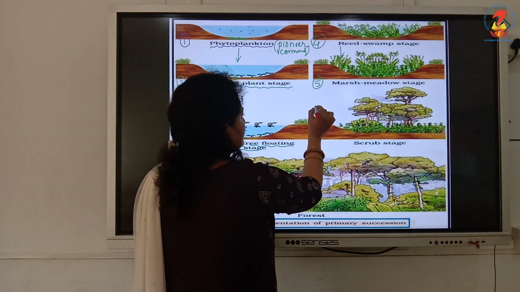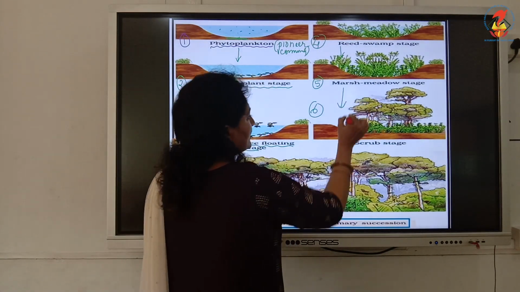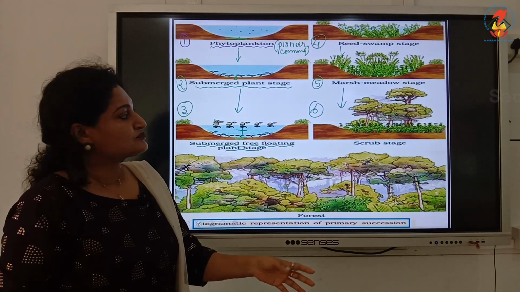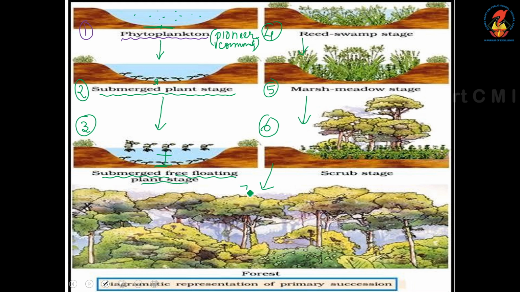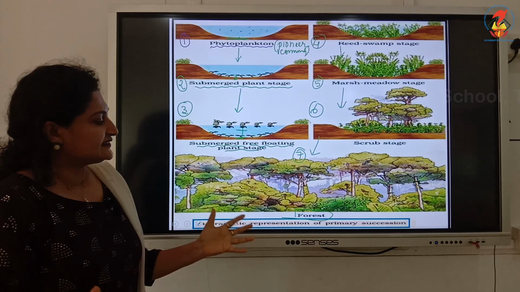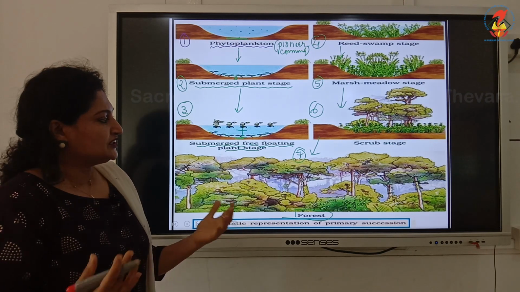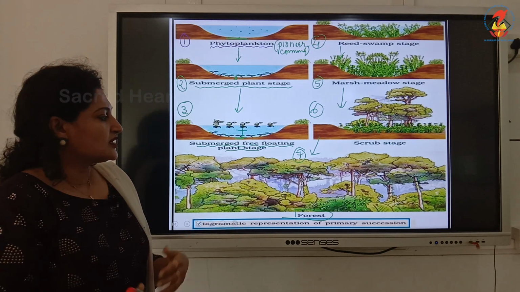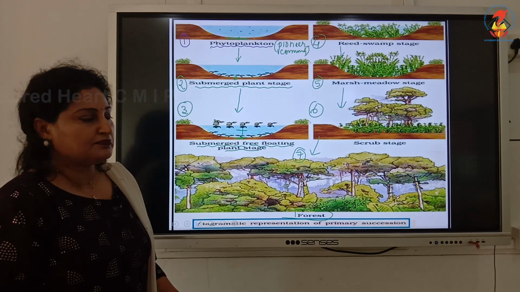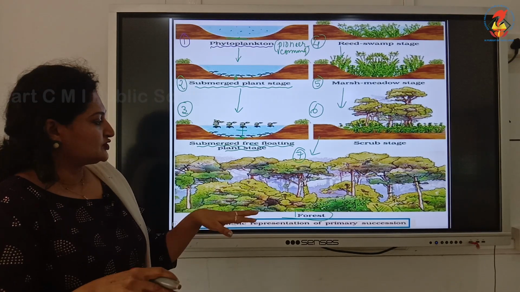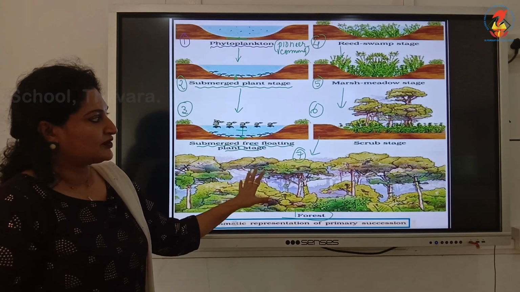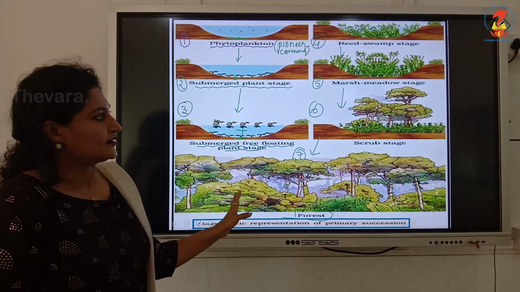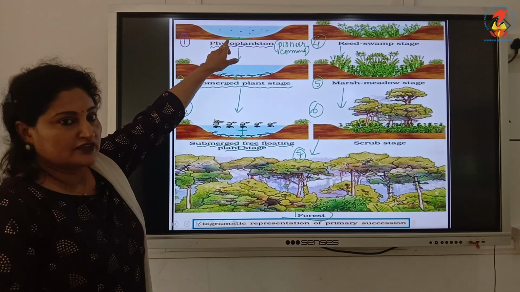Then we have the scrub stage. Slowly you can see, besides herbs and shrubs, we have some trees. And finally the last stage, the seventh stage, we have the forest. See, very densely populated with woody trees, shrubs, herbs, climbers, creepers, different stories of plants. So you can see a dense forest finally formed, and there's no water at all. Clear? So it started off with the pond.